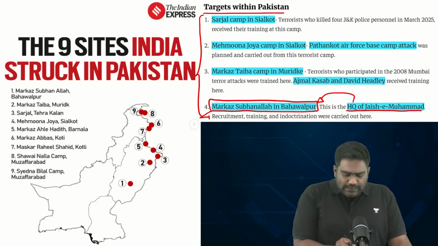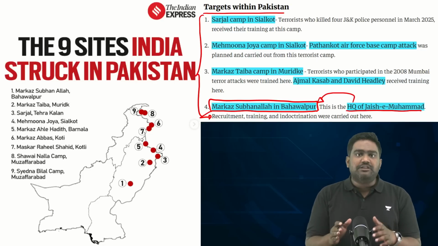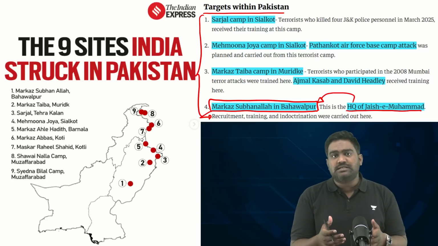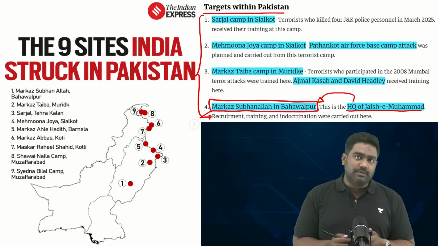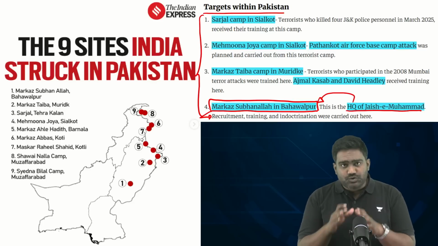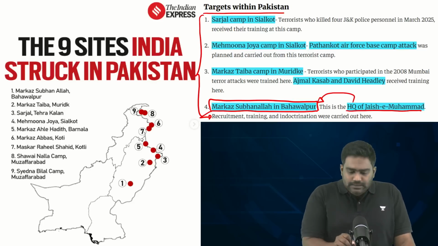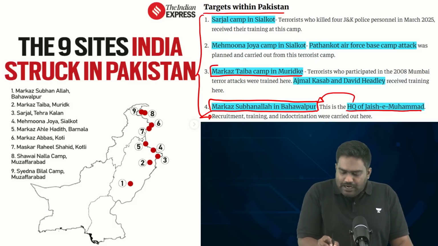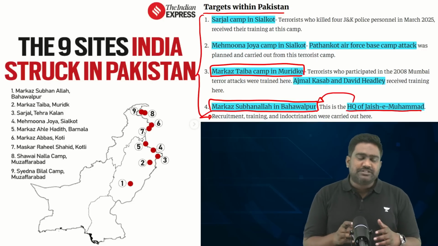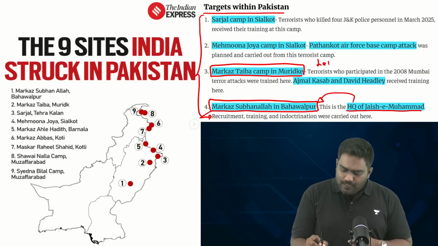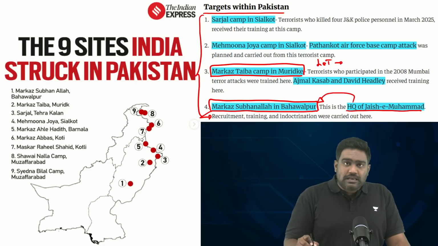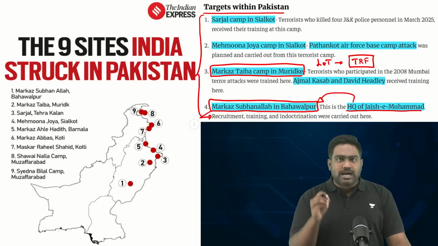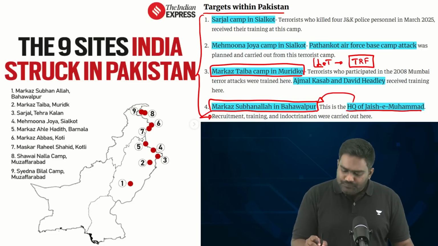So, Markaz Subhanallah is an infamous religious seminary that is home to a mosque and a madrasa, which is known as a hotspot for recruitment for Jaish-e-Mohammed. That's the reason why this was a critical target to be hit. Then the Markaz Taiba terror camp at Muridke, which is considered as the headquarters of Lashkar-e-Toiba. This is another significant strike from India because the Pahalgam attack was claimed by the TRF, the Resistance Front, which is nothing but a shadow front, a proxy for the Lashkar.